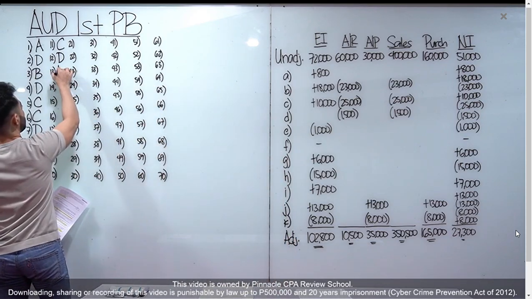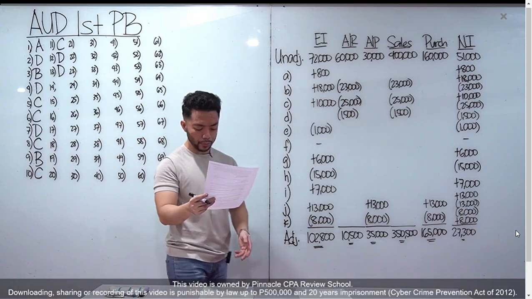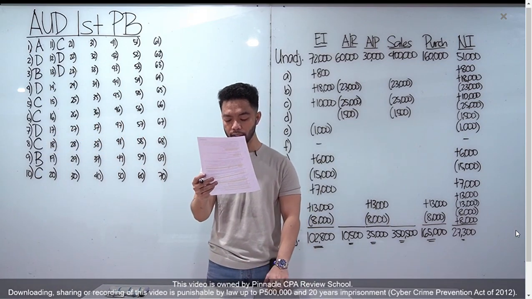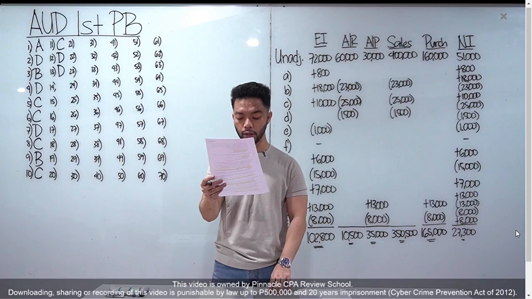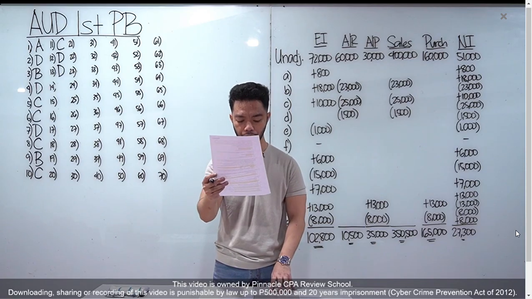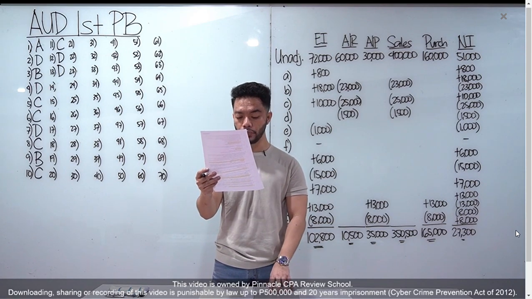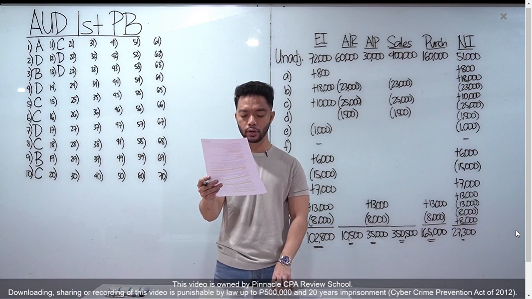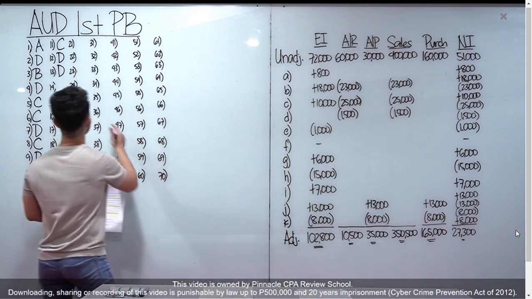So for number 13, it is letter D. Number 14: which of the following procedures is a practitioner least likely to perform during a review engagement? So in a review, the procedures are inquiry and analytical procedures. Okay, A, B, and C, then the one about observing the safeguards over access to and use of assets and records, that is test of controls. So that is wrong, letter D for number 14.